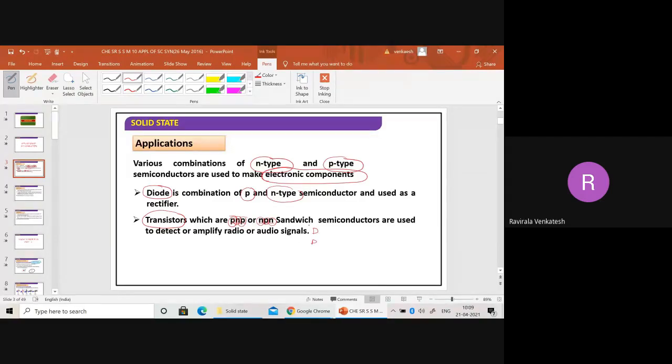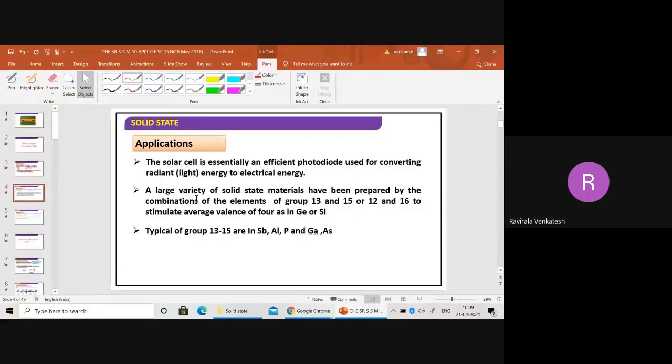In this way they are made, and they detect audio signals. That is the reason they are called transistors. They are used in radios for receiving audio signals. In some cases, we can use them in solar cells also.